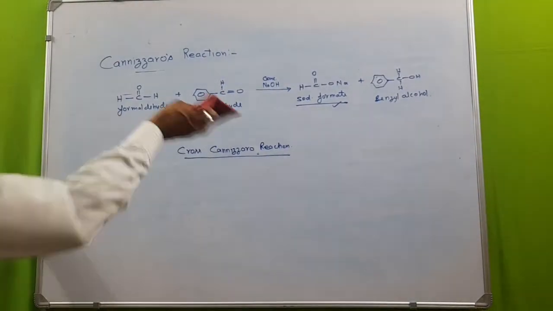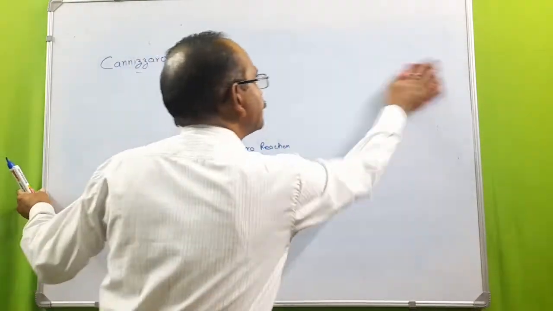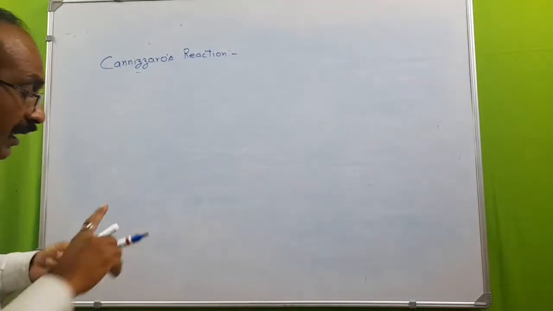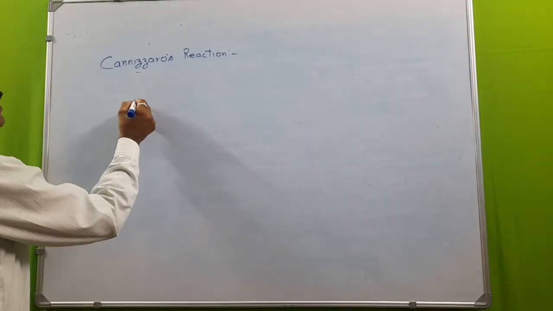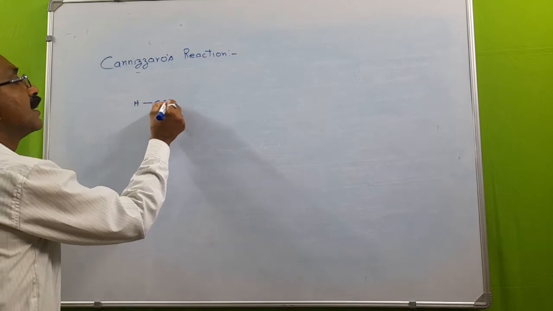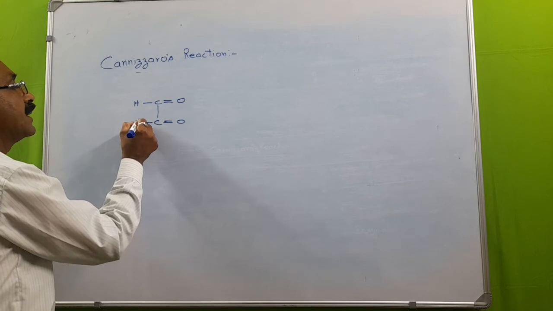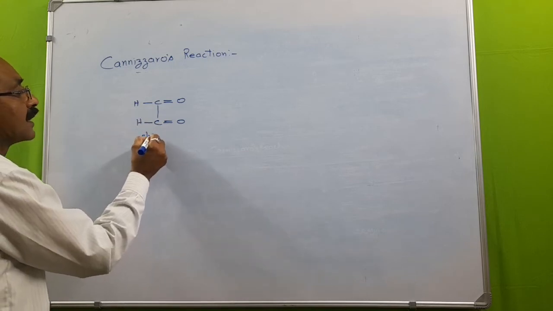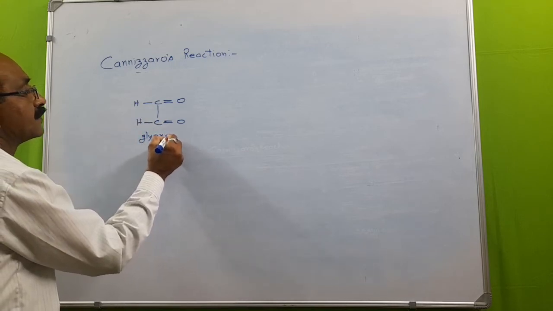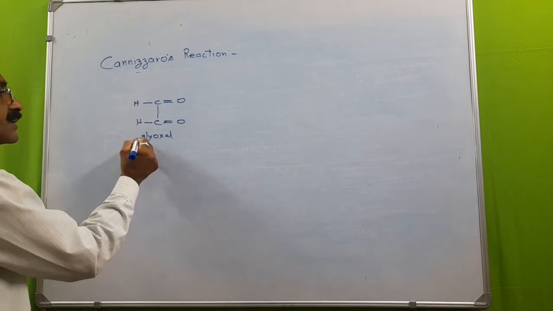And then see, let the molecule be HC double bond O, C double bond O and H. This is glyoxal. This is the general name.